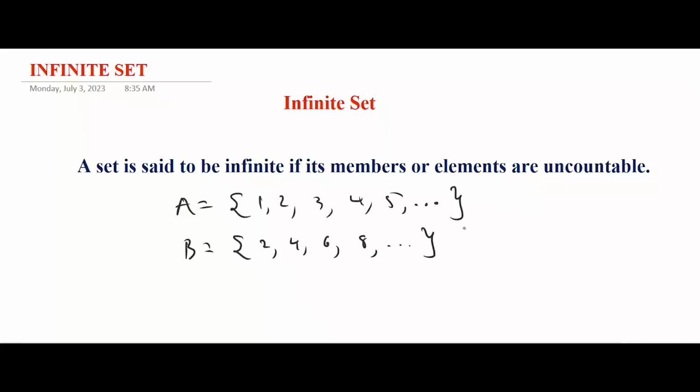So this is the listed form of it. You could also have it in a descriptive form. Let's say set C will be equals to all even numbers. Set C is the set of even numbers. So here it will not stop because you don't know the last even number. So this is also an infinite set because the members cannot be counted. So that is the descriptive form of an infinite set.